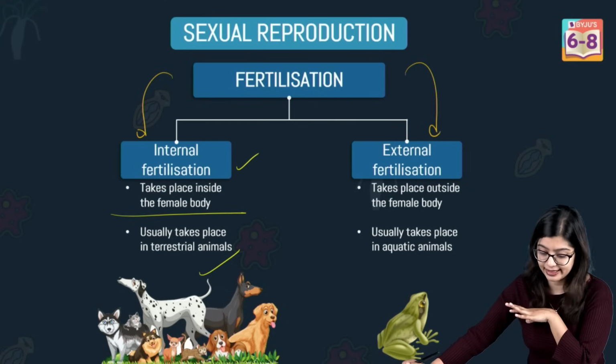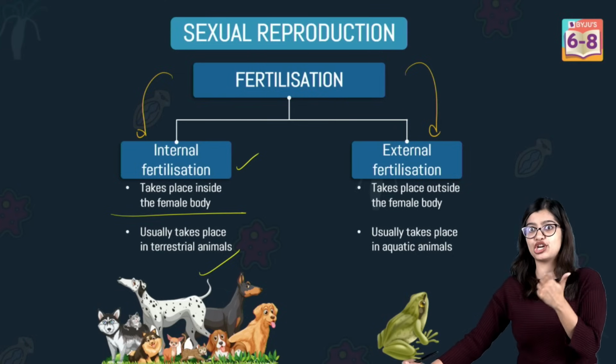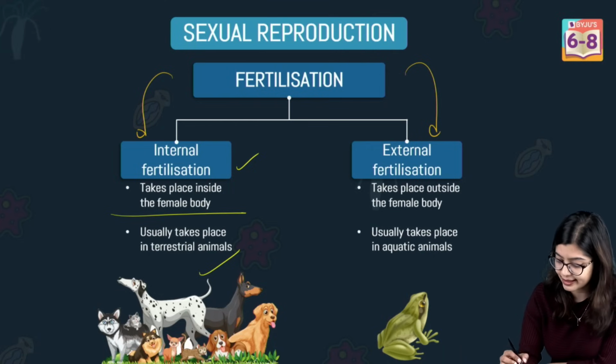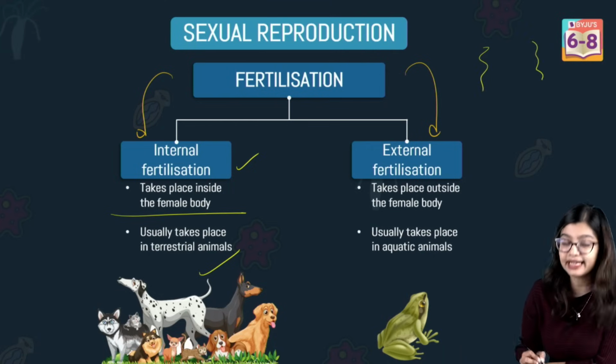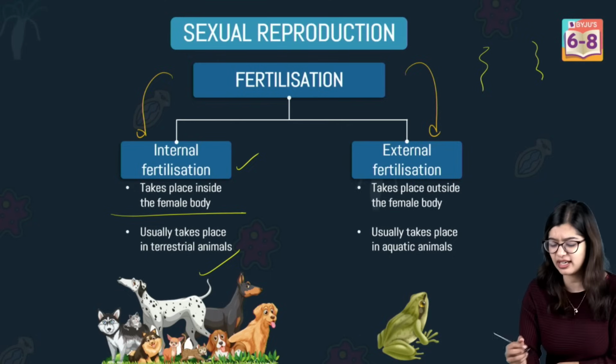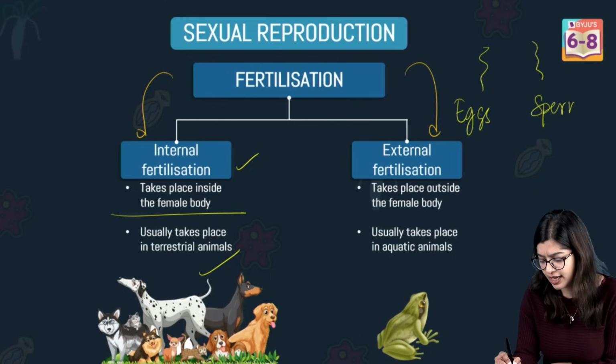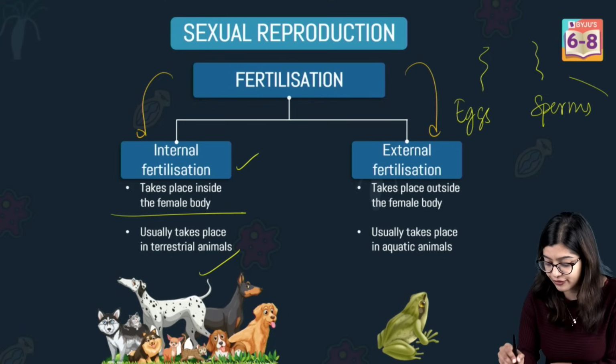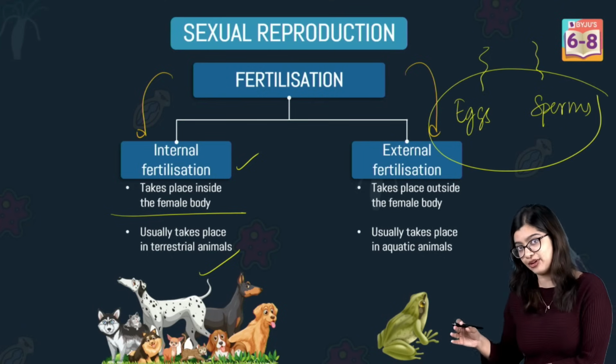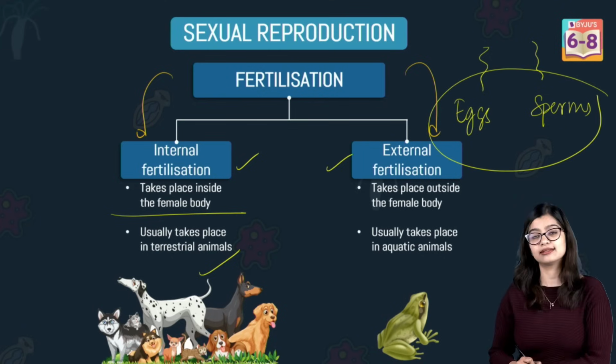While on the other hand, in the case of aquatic animals like fishes and frogs, they release the gametes into water, right? They release a large number of eggs and a large number of sperms into the water. And we see that fusion happens outside the female body, or it is external.